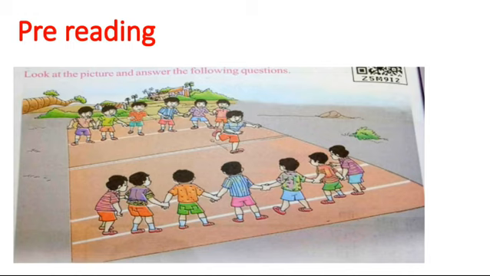What is the name of this game? How many players play this game on each side? What do the players chant during their raid? What do you need to become the best player in this game? Like that, a teacher will ask a few questions regarding this picture and children will answer those questions.